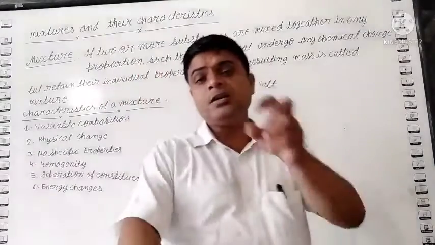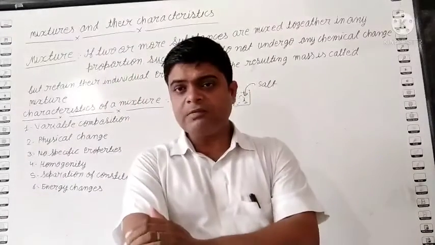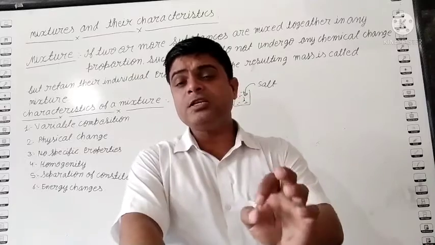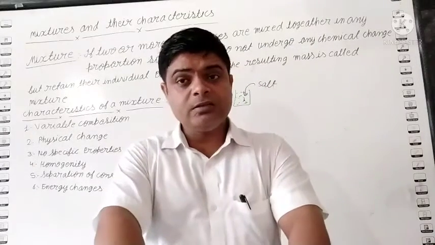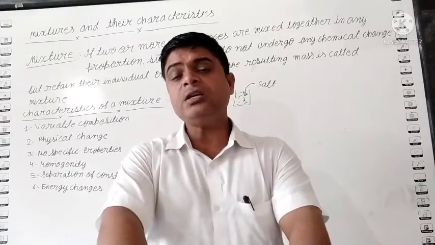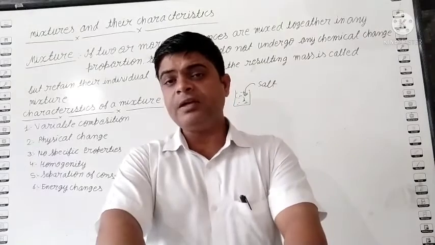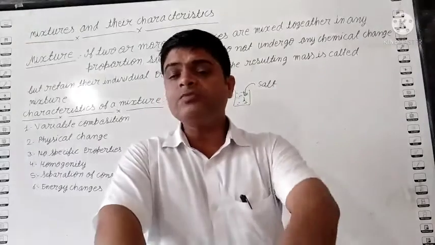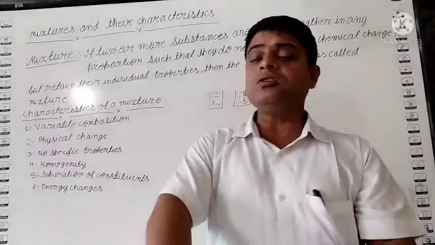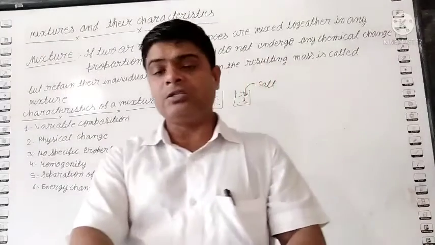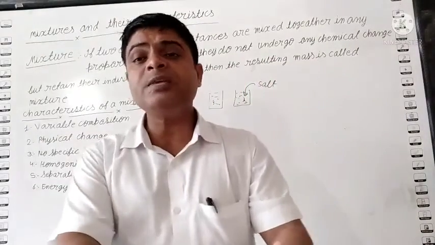Salt dissolves in the water. So the question is, is it possible to identify which glass contains salt? No. Without tasting, it is not possible to identify which glass contains salt and which is without salt. So this is homogeneous, because in homogeneous we are not able to see all the constituents, and it is mixed uniformly.